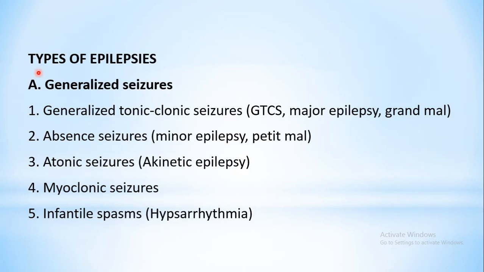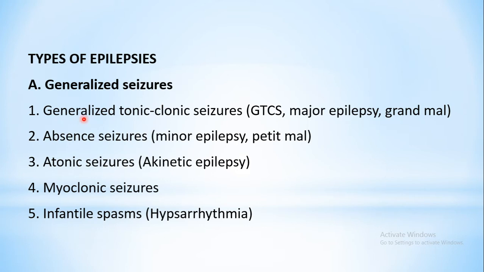Then we will see in brief the different types of epilepsies, because when we discuss the individual drugs, we will see in which type of epilepsy that particular drug is used. So you need to have a brief idea about the different types of epilepsies. Basically there are two main types of epilepsies: generalized seizures and partial seizures. Again, there are different subtypes within these. We will take up the first one, generalized seizures. Under this there are 5 subtypes.